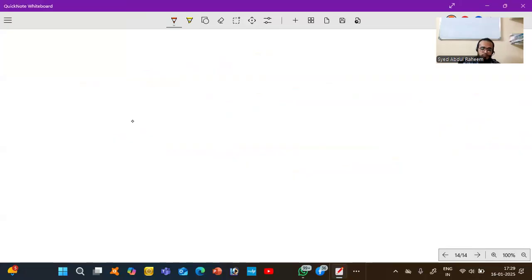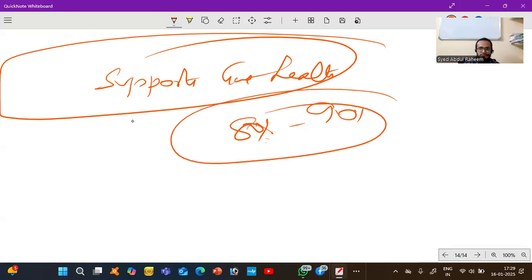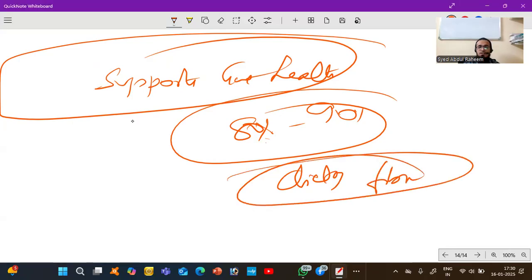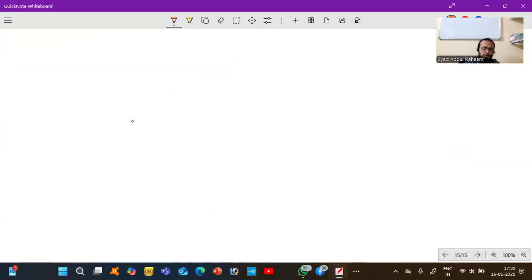Next, very important, I already told you that it supports gut health. Nowadays every patient has constipation, 80 to 90% of patients in every disease. So you need to advise the patient to take dietary fiber. Mostly diabetic patients, hypertension patients, and chronic illness patients, like CKD, all these patients need dietary fiber to support their gut system, which is very, very important.